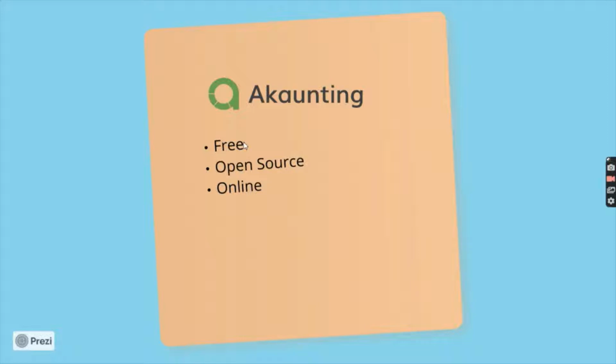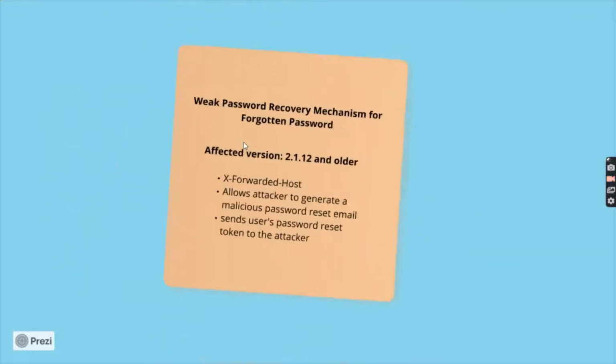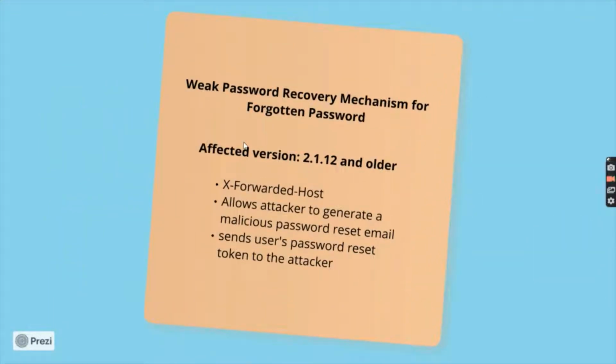Laravel is one of the more well-known existing PHP frameworks, with thousands of contributors and modern tools such as ORM, painless routing, a powerful queue library, etc. Now let's talk about the vulnerability that has affected the software. The vulnerability here is the weak password recovery mechanism for the forgotten password. The affected versions are 2.1.12 and older.